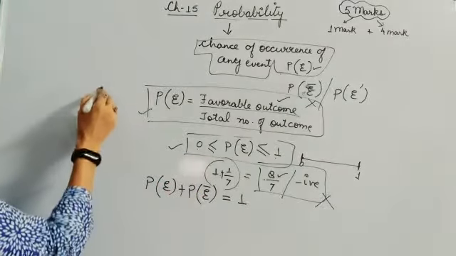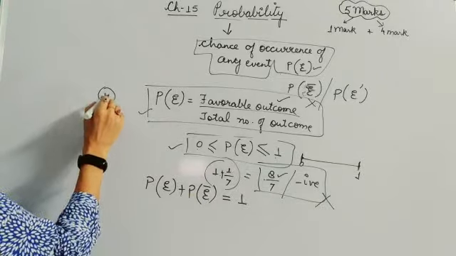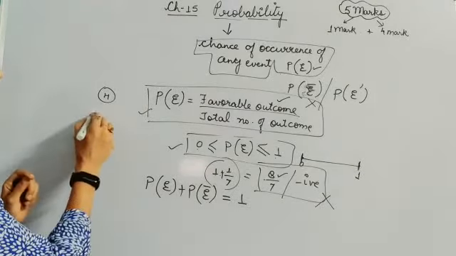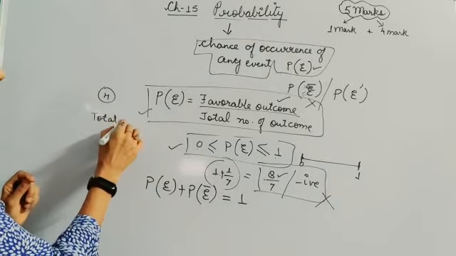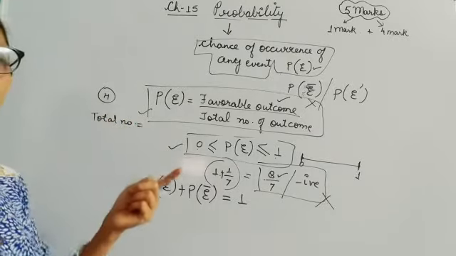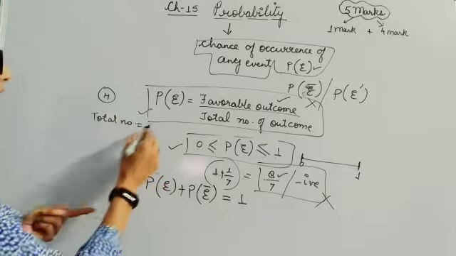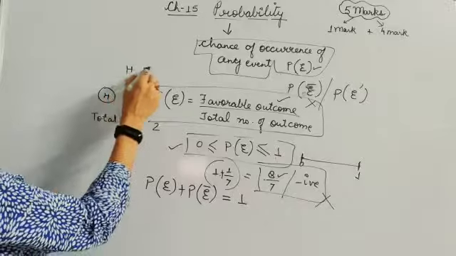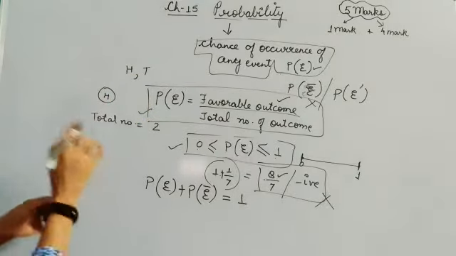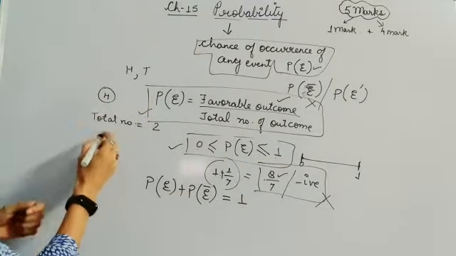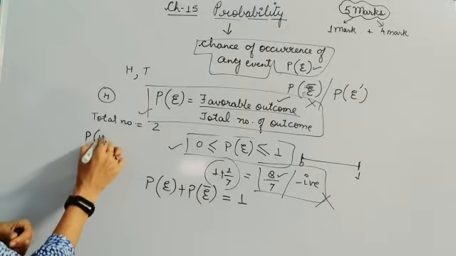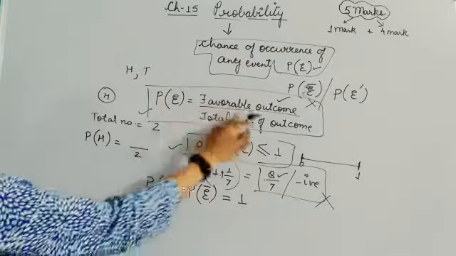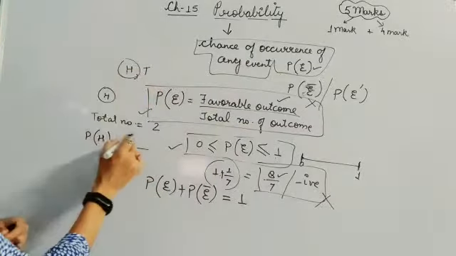Let's say you are tossing up a coin which is marked as head and tail. Then here total number of outcomes are either you can get head or you can get tail. That means total number of outcomes are 2. Now if you want to get a head, then the probability of getting a head will be out of 2. That means total number of outcomes are here 2, and favorable outcome, that means you will be getting just one head.